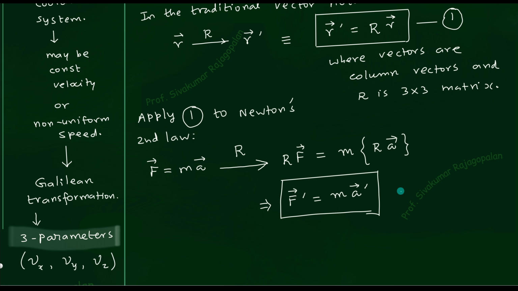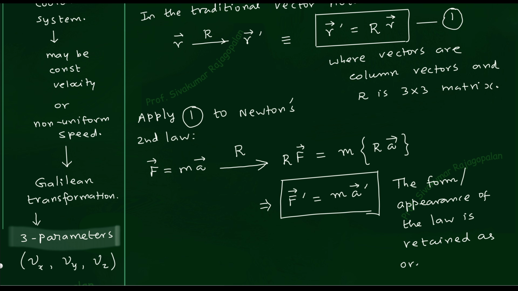So this is the conclusion. What is the conclusion now? Our conclusion is the appearance of Newton's law is retained. Appearance means form. The appearance of the Newton's law, okay, I will write simply law, is retained as original. That means whatever was the original appearance, F equal to ma, the same appearance is there now also. That is the important point. That is called invariance.